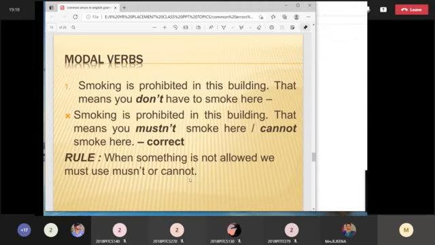Could is a more polite form. So if you're speaking to an unknown person, you should be very polite. He is not your friend. So could is the right answer in that case. Each and every modal verb will have some kind of rule like this.